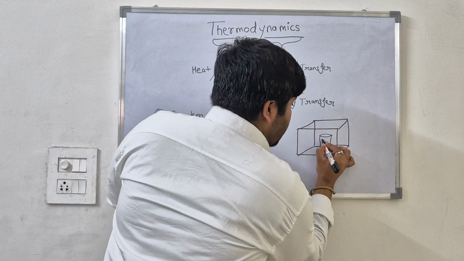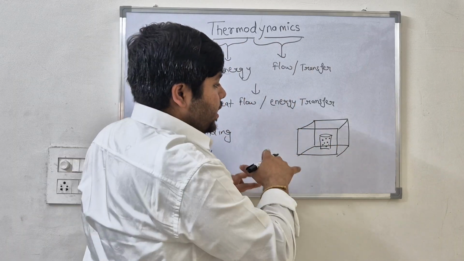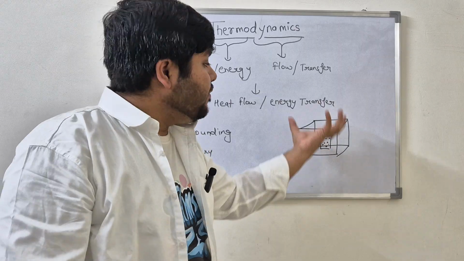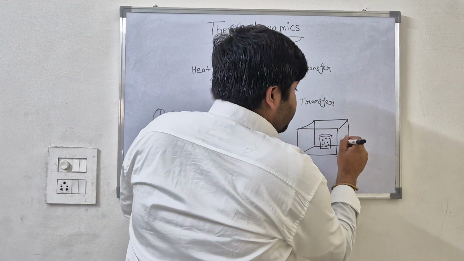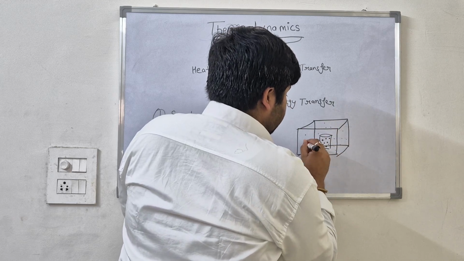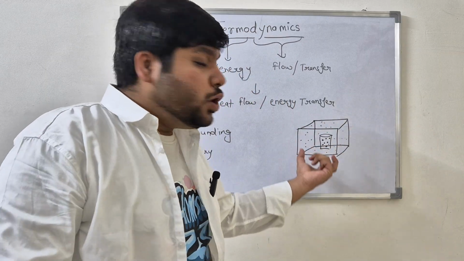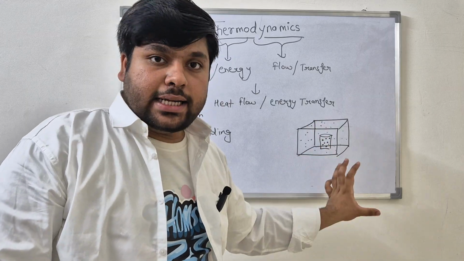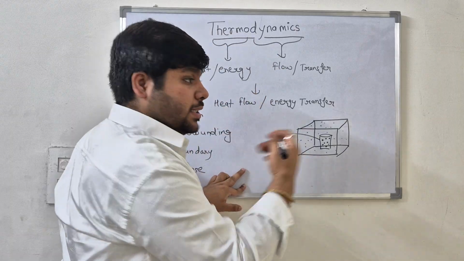I will draw these molecules inside the cylinder, and outside the cylinder, but inside the cube, we have some different type of molecules. Now we want to study the molecules that are present only inside the cylinder, then this cylinder becomes our system.